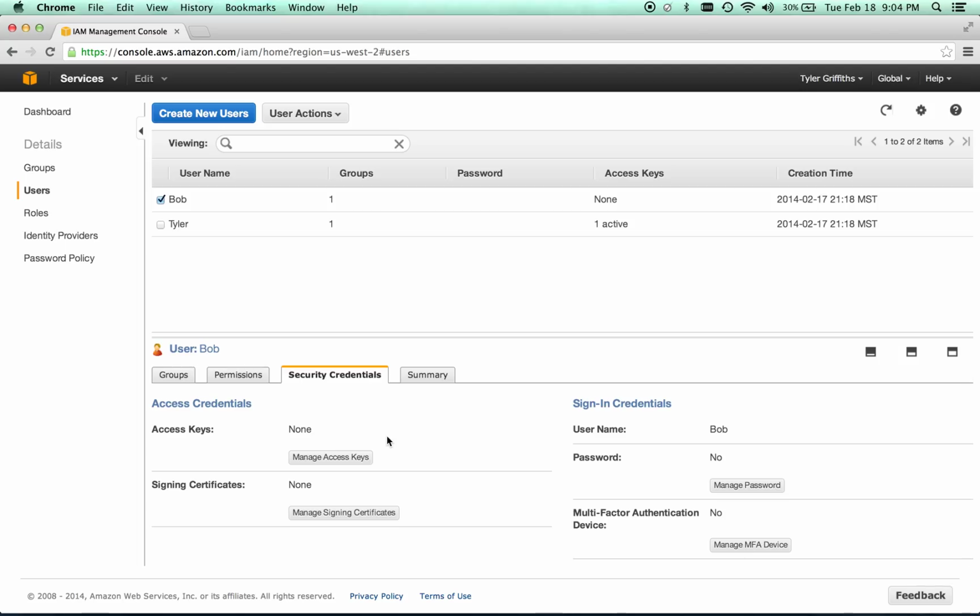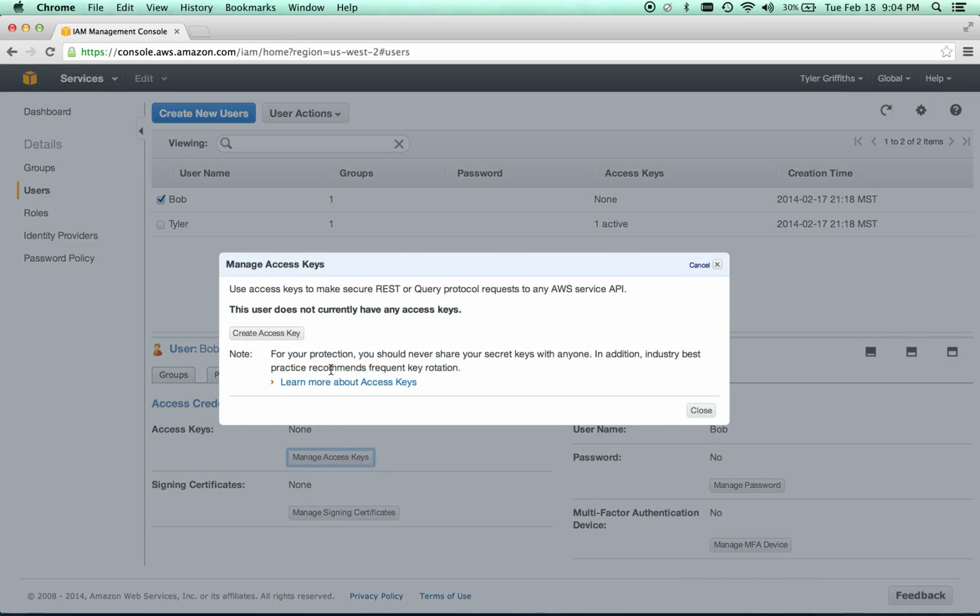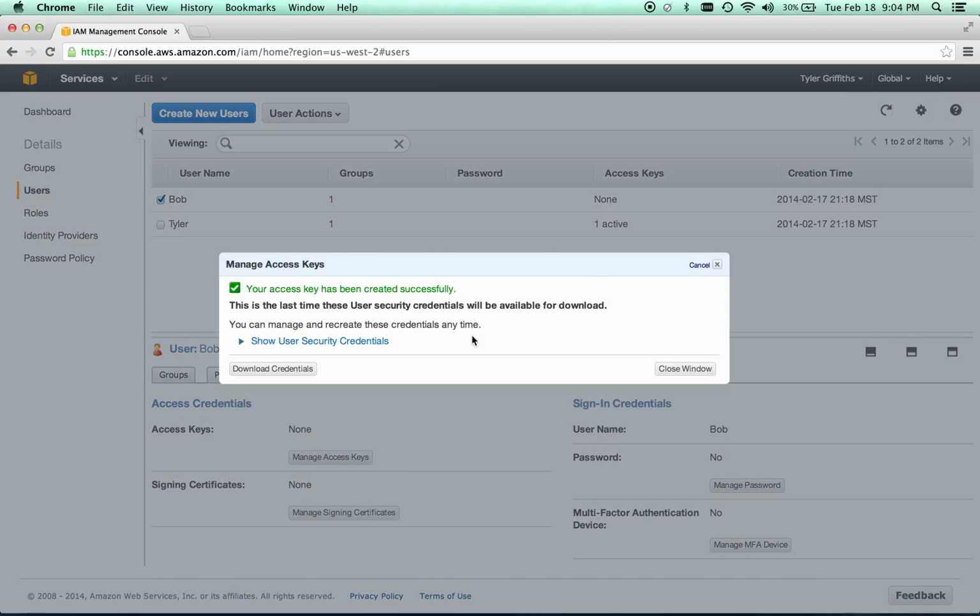The way to do that is in security credentials, we just do manage access keys, and we're going to create an access key. And one thing that's very, very important to remember about this is that it's going to ask you to download this access key, and it's very difficult to get a copy of this access key again.